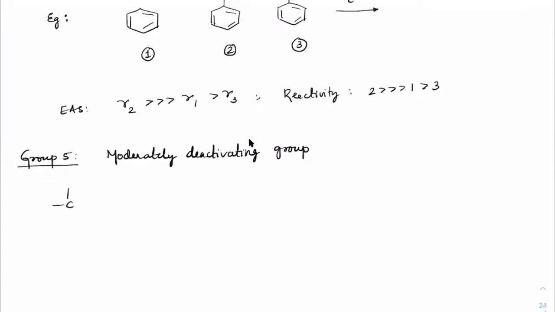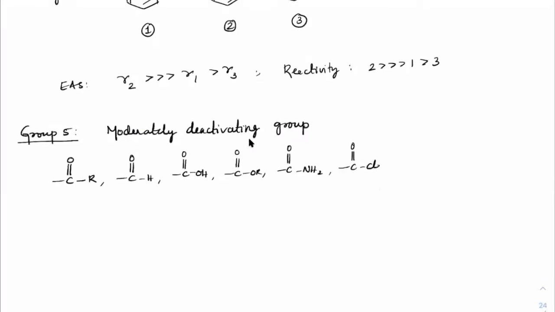So for example, if you have C double bond O R, C double bond O H, C double bond O OH, C double bond O OR, C double bond O NH2, C double bond O Cl. These are moderately deactivating groups. Other than that, even if you have CH double bond CH with an electron withdrawing group, that is also a moderately deactivating group. If you have CHCl2, that is also a moderately deactivating group.